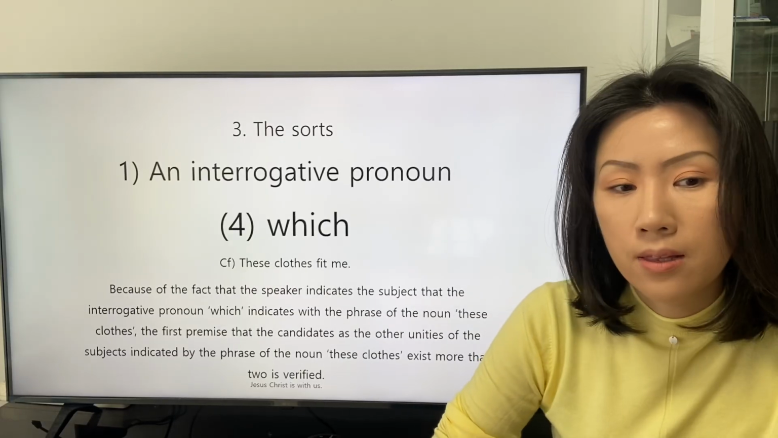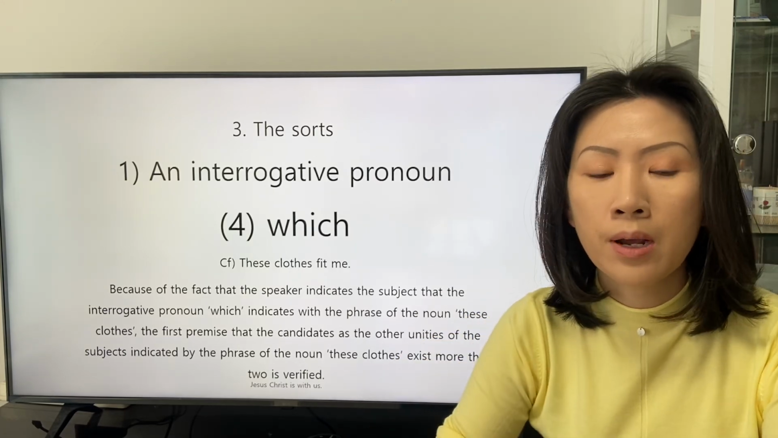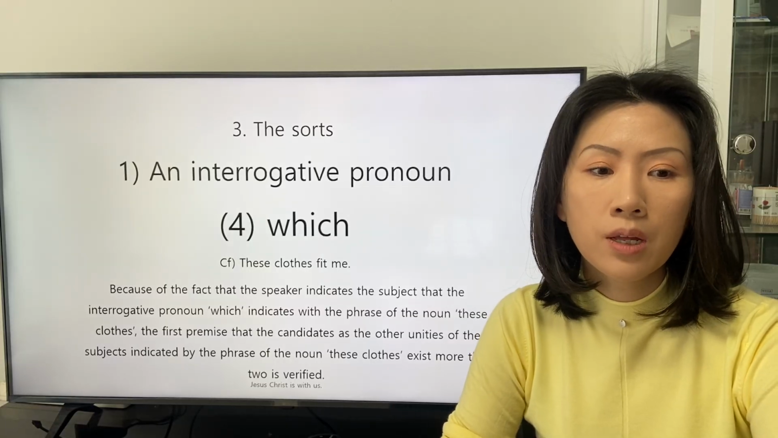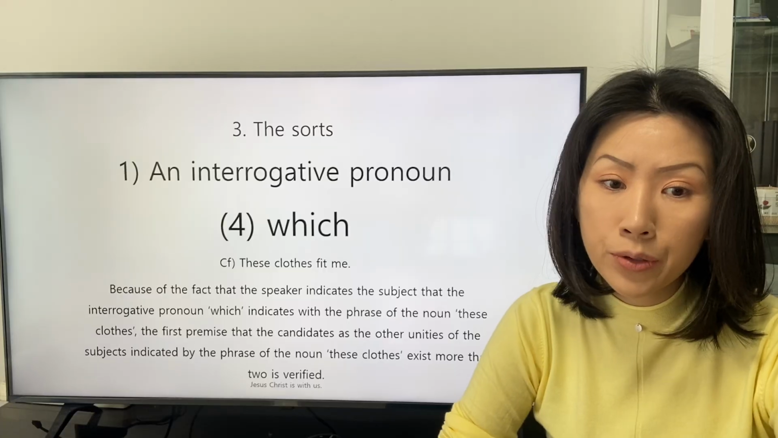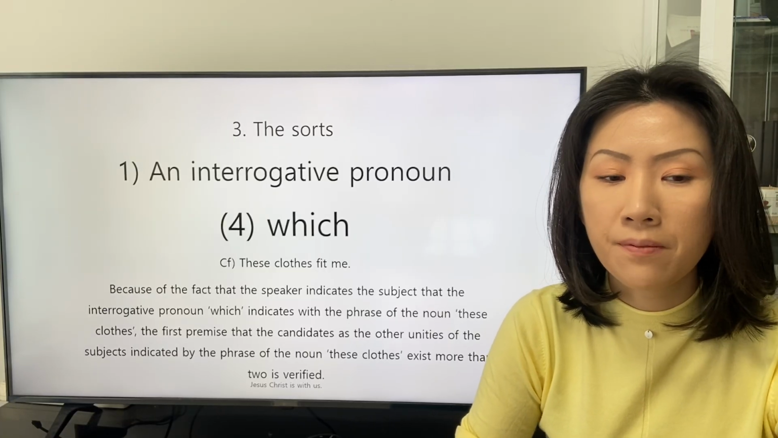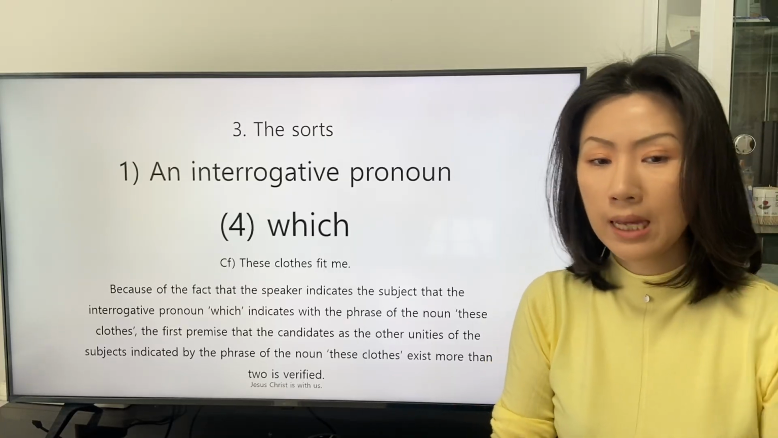Because the speaker indicates the subject that the interrogative pronoun which indicates with the phrase of the noun these clothes, the first premise that the candidate as the other unities of the subject indicated by the phrase of the noun these clothes exists more than 2 is verified.